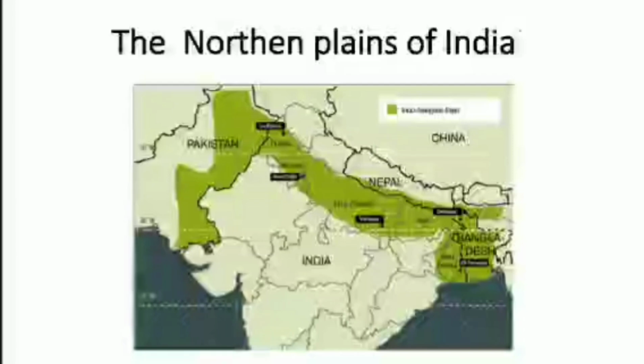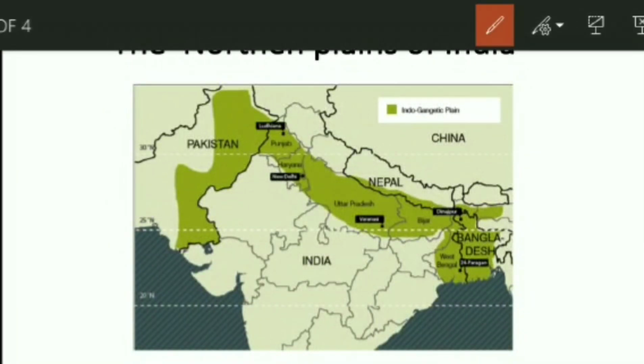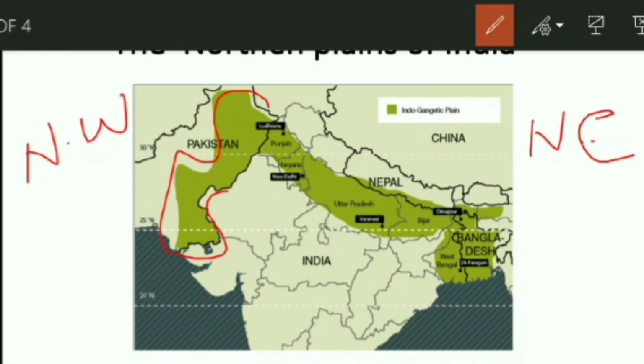In this video, we'll be studying the formation of the northern plains of India. On the map, I have shown you the extension of the northern plains, which start from the northwestern part and end in the northeastern part. The green portions show the distribution of the northern plains.